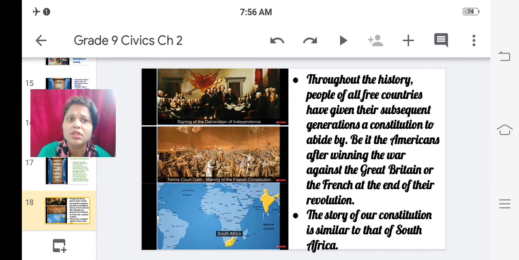Throughout history, people of all free countries have given their subsequent generations a constitution to abide by.